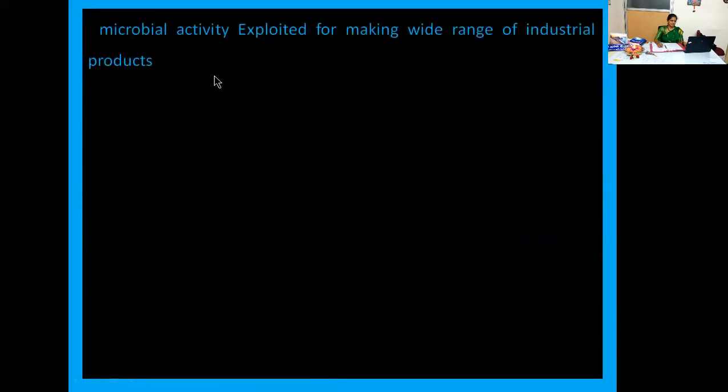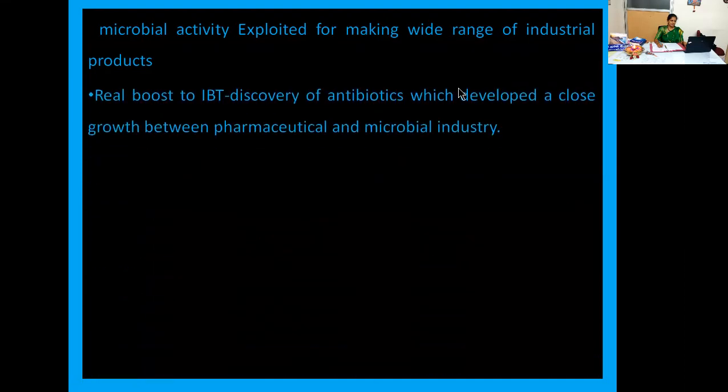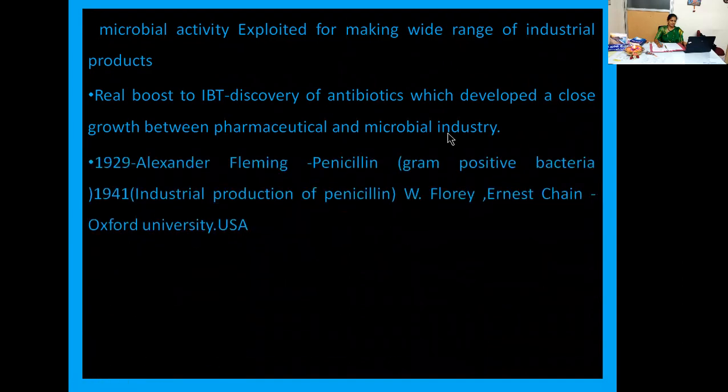Now, microbial activity is exploited for making a wide range of industrial products, right? I have already discussed what all the different products were obtained by using microorganisms. The real boost to industrial biotechnology happened after the discovery of antibiotics, which developed a close link between the pharmaceutical and microbial industry. In the year 1929, Alexander Fleming discovered penicillin, right?